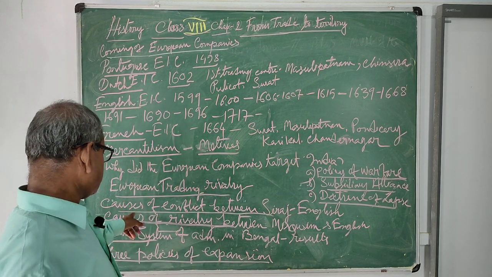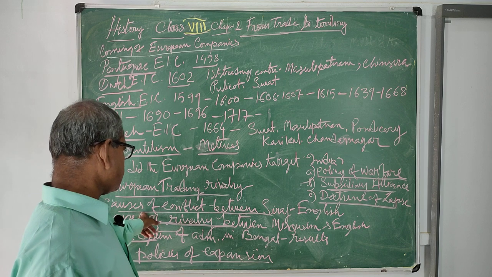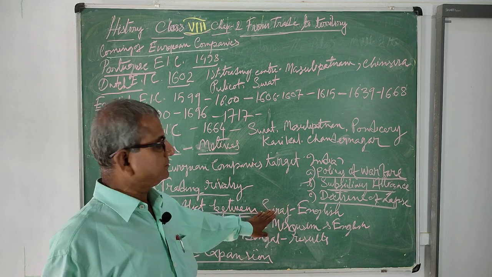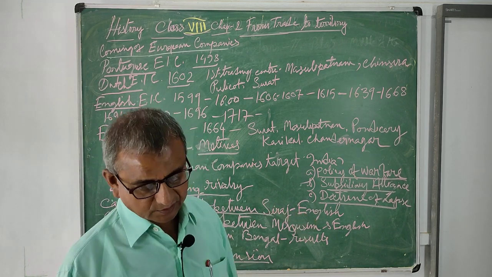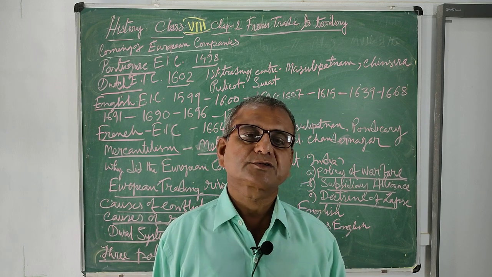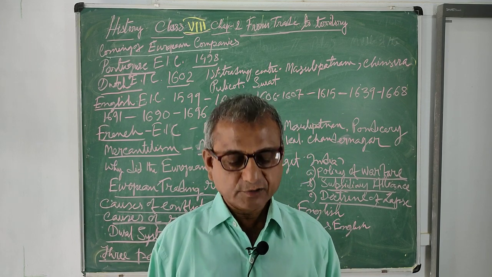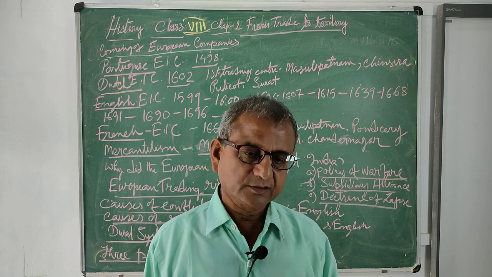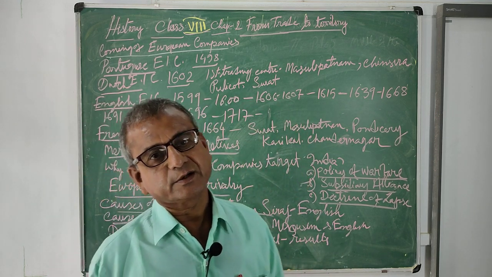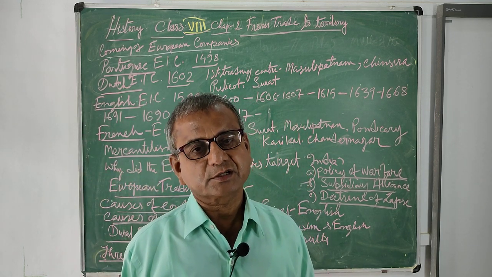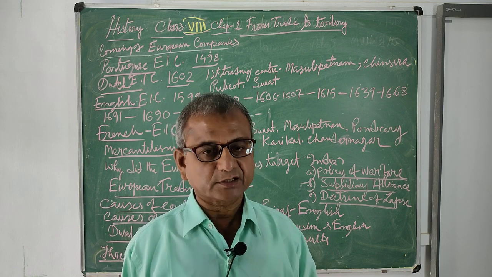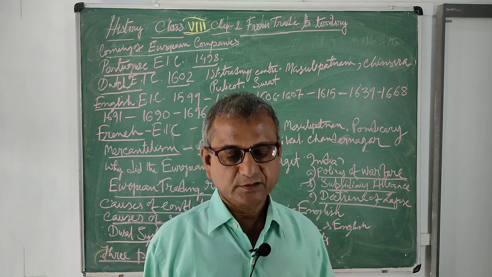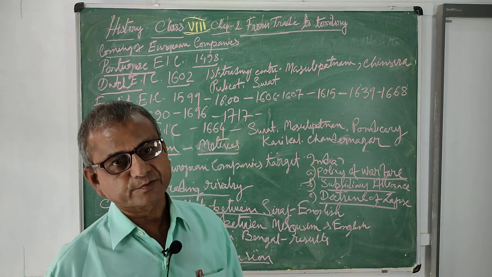Next we see the causes of conflict between Siraj and the English. Siraj-ud-Daulah was the Nawab of Bengal, in conflict with the English East India Company. What were the issues? The first and foremost was the issue of the duty-free trading right, granted by Farrukhsiyar. Naturally, it caused heavy financial loss to Siraj, and he wanted to stop the practice of duty-free trading right.